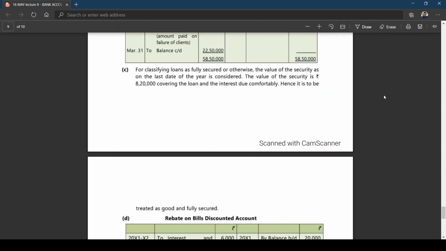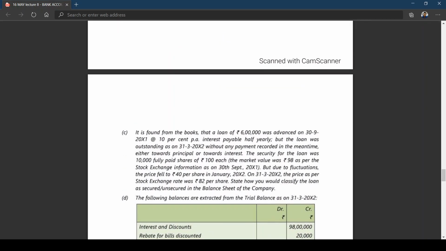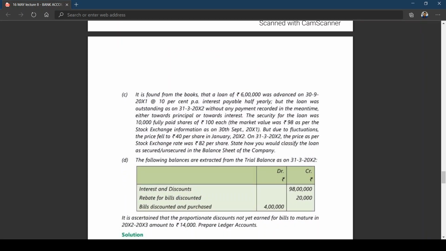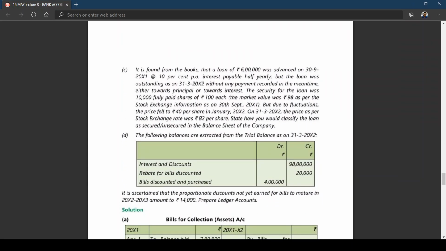Okay. And now, one more problem. The B part of the question is about rebate on bills discounted. I think you can try. I don't want to tell anything. He's asking you to open the ledger account. I'm giving 2 minutes time. Just go through it.